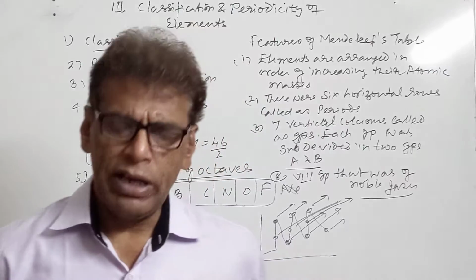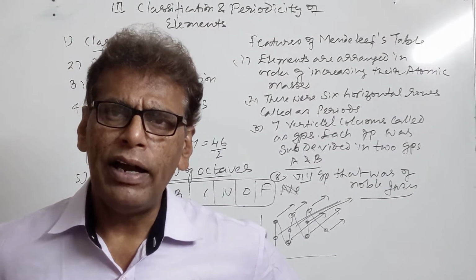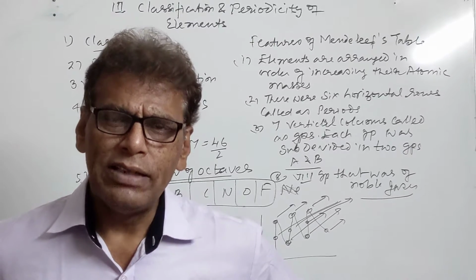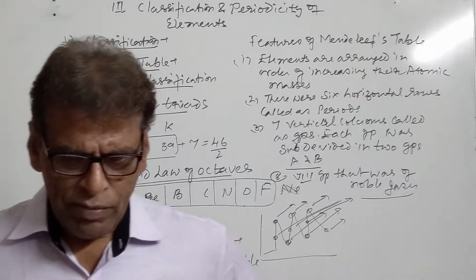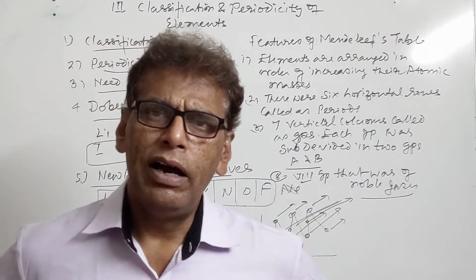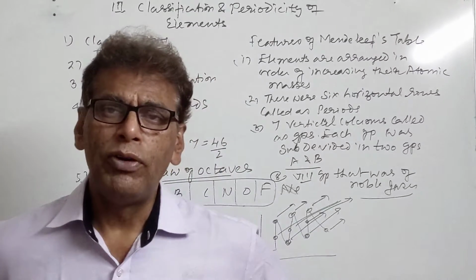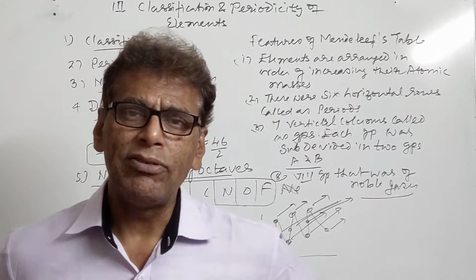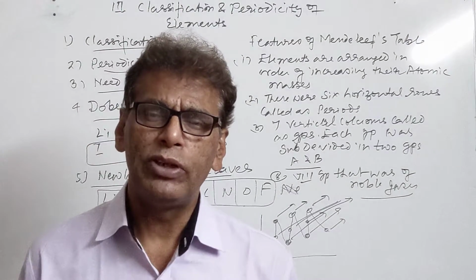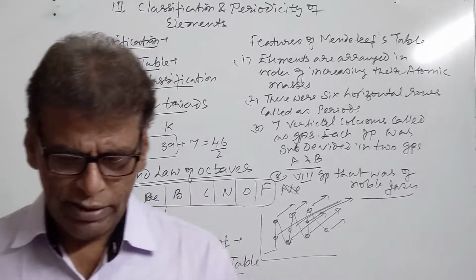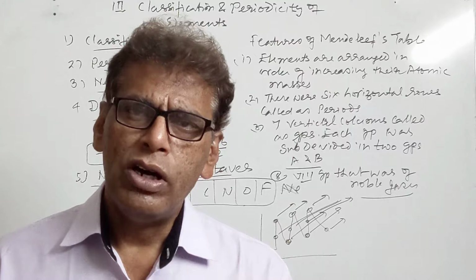Mendeleev periodic table suffered some drawbacks. Some elements with higher atomic masses were placed earlier to those elements whose atomic masses were less, and in this table some positions were left vacant, and the position of lanthanoids and actinoids was not justified. The position of hydrogen and the position of isotopes were not justified in the Mendeleev periodic table. Therefore, this attempt was also discarded.